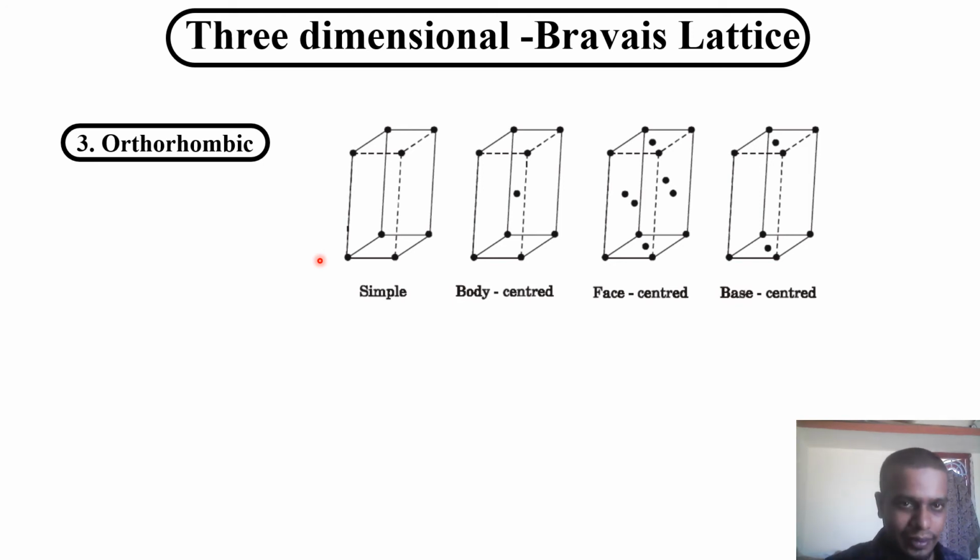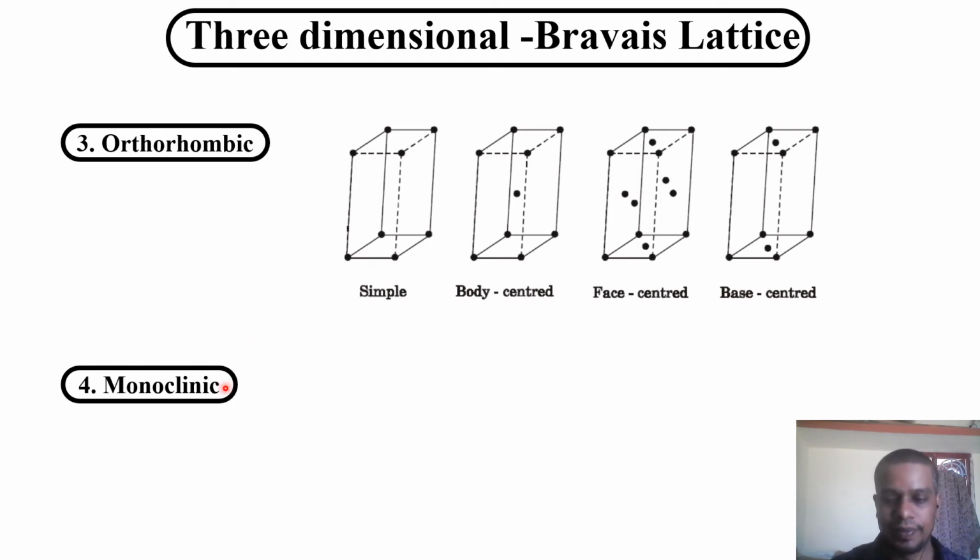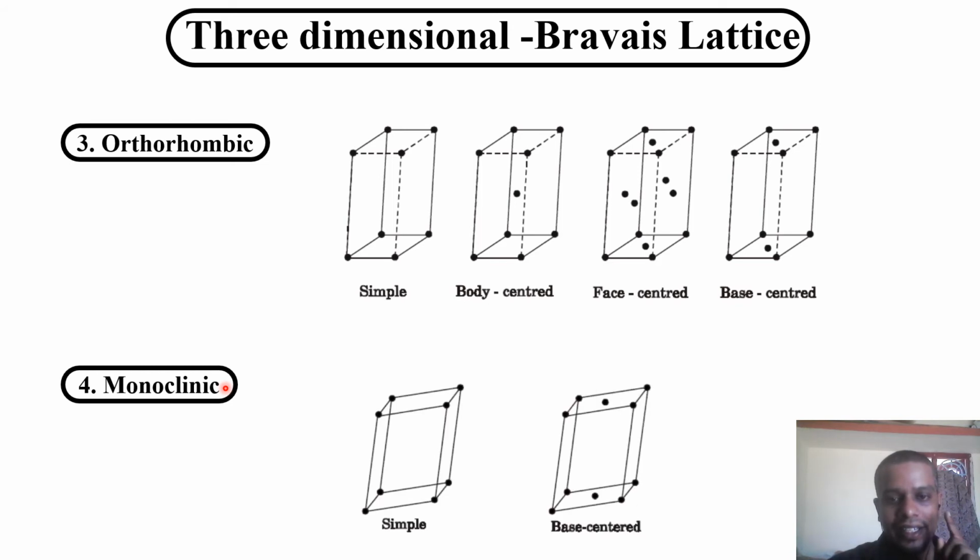The next Bravais lattice in 3D is the monoclinic system. The monoclinic is just simple monoclinic and base center monoclinic. Monoclinic has to satisfy the 6 lattice parameter conditions, so you have to follow the previous lecture. Simple monoclinic means the unit cell will have the corner atom only.